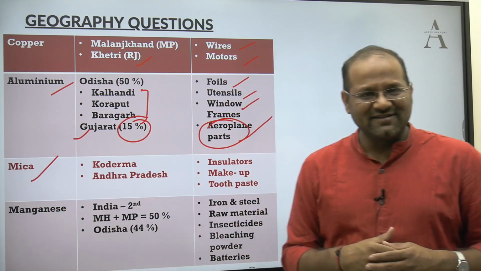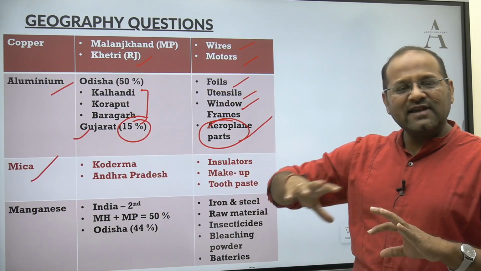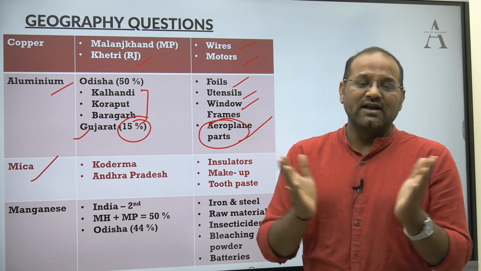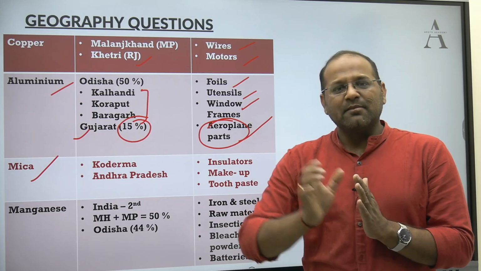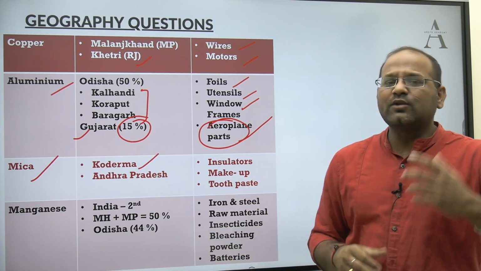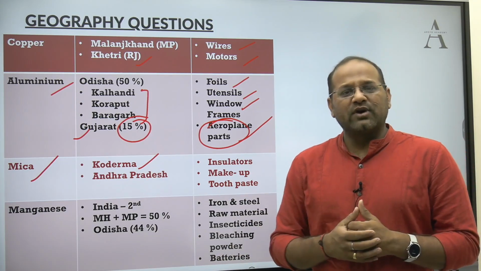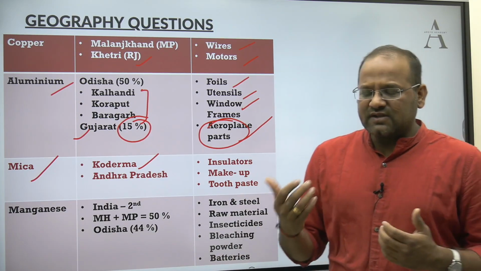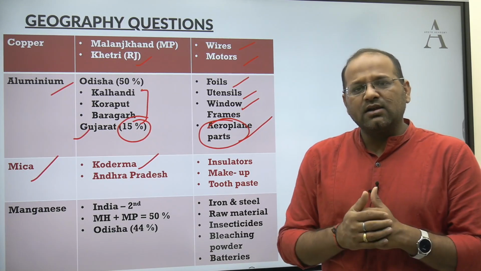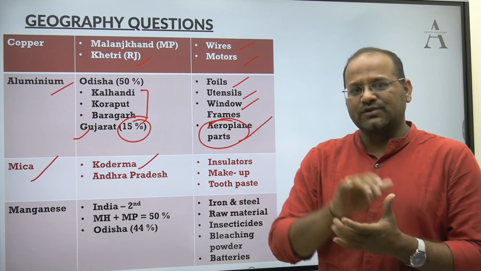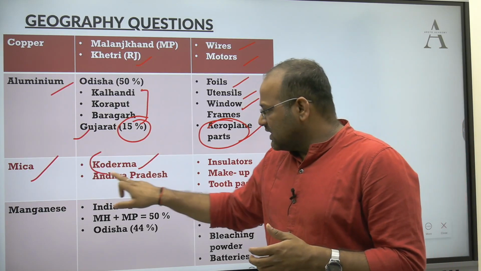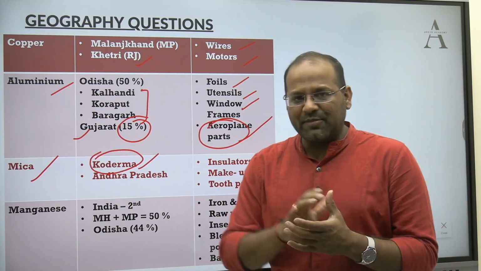Mica, very interesting. UPSC has asked this question in other exams and even in CSE prelims. They ask like this: which is the mica capital of the country? The mica capital of the country is Koderma. Why? Earlier it was very popular because of mica production, but after conservation rights and wildlife protection, mining in Jharkhand, or Koderma, has reduced to a great extent. Traditionally, it is very famous as the mica capital of the country.